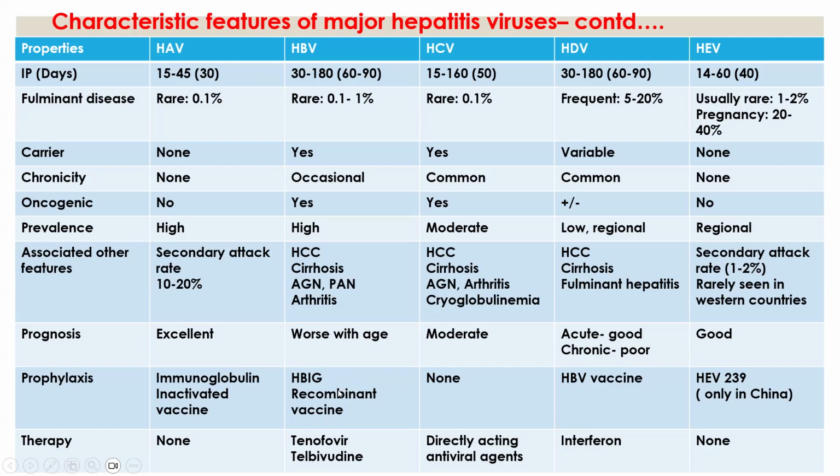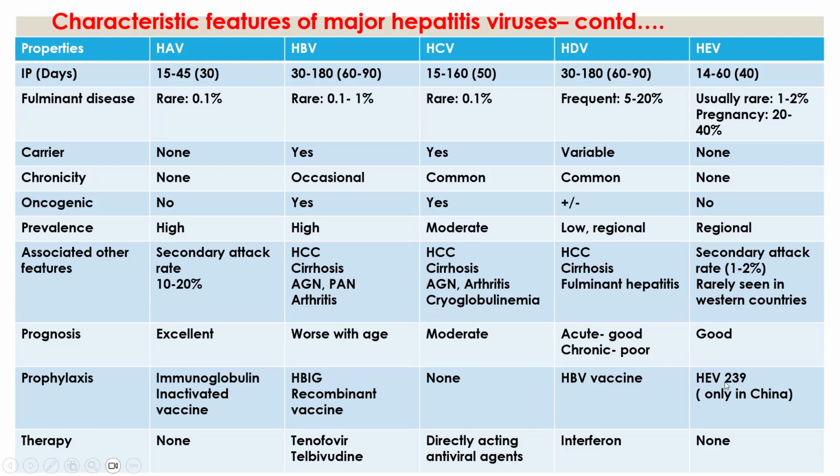The recombinant vaccine can be given for children as well as for adults. Next, in case of hepatitis C virus, there is no specific vaccine available. And in case of hepatitis D virus, if we give the vaccine for hepatitis B, automatically it gives protection from hepatitis D also.